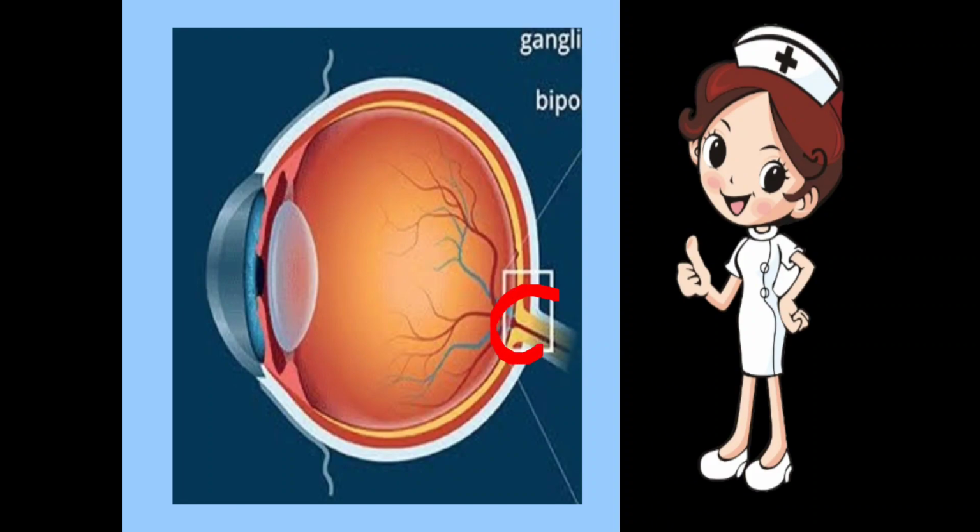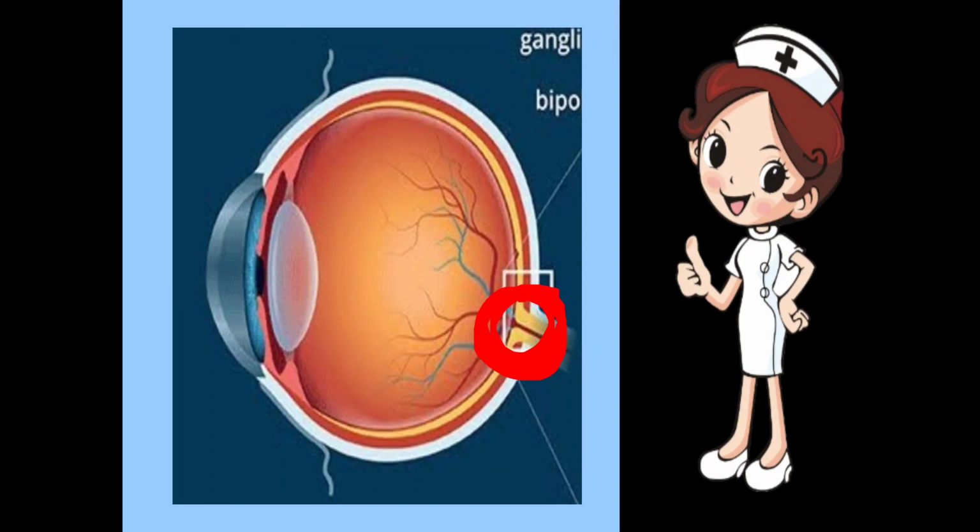This one is the optic nerve. Okay, this one is the main area where the vision is formed, and by elevation in the intraocular pressure, or when the pressure of an eye increases, it affects the optic nerve, due to which the peripheral vision of our eyes is lost. As I have already told, when we look at the center, we also have a good peripheral vision.